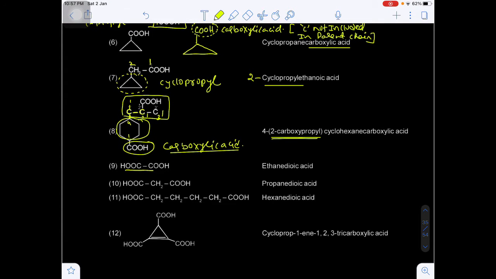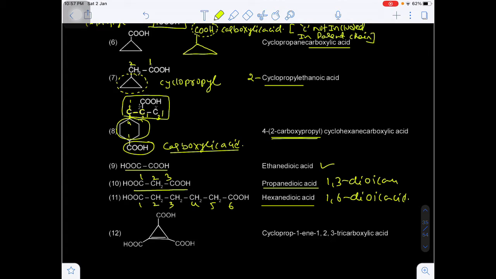Now this is a 2 carbon containing carboxylic acid. This is called ethane, because there are 2 carbons, ethane dioic acid. Here 3 carbons are there, 1, 2, 3, so this is called propane dioic acid. And there are 1, 2, 3, 4, 5, 6, hexane dioic acid. Where is the dioic acid? 1,6-dioic acid. This is important. Propane-1,3-dioic acid.